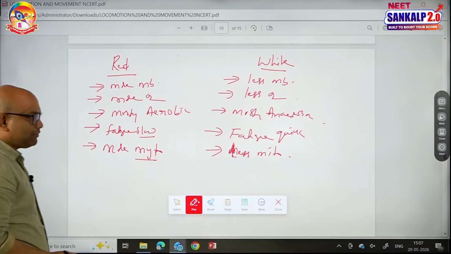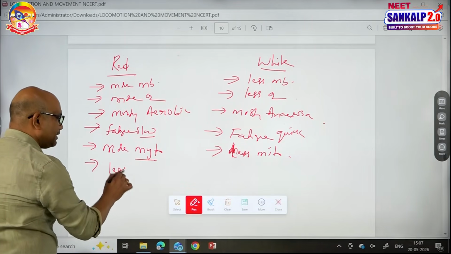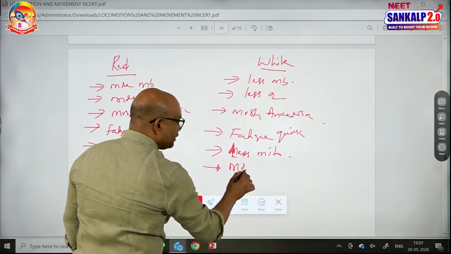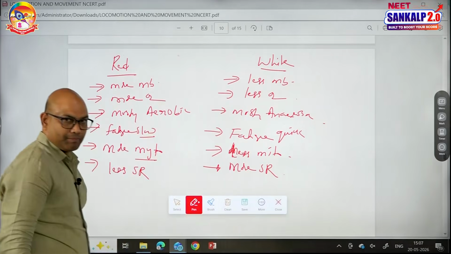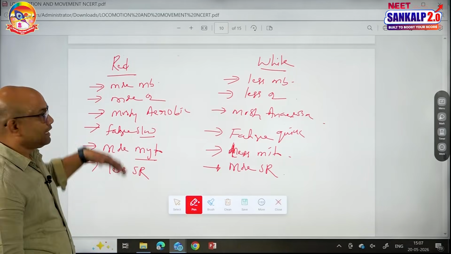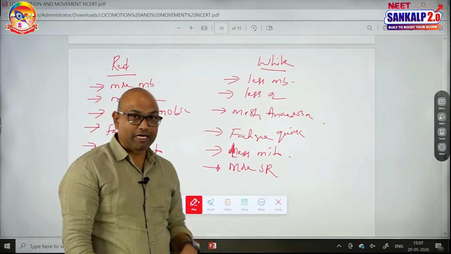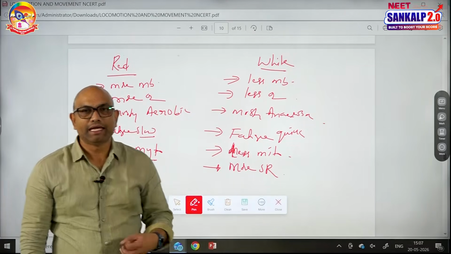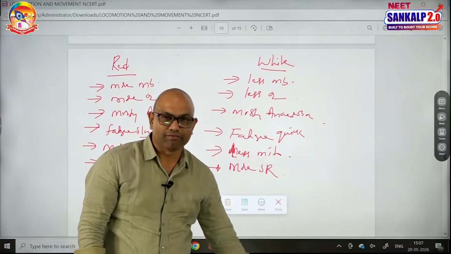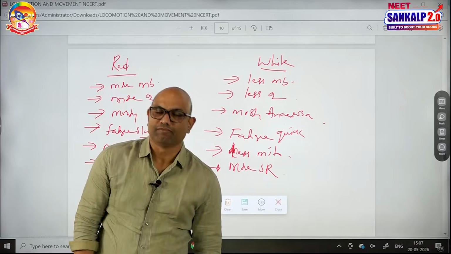But one more point I want to tell you here, regarding the sarcoplasmic reticulum, red muscle fibers have less sarcoplasmic reticulum, white muscle fibers have more sarcoplasmic reticulum. And the contractions of red muscle fibers are slow and low intensity, and the contractions of white muscle fibers are quick and high intensity. And red muscle fiber is said to be slow oxidative muscle fiber, and white muscle fiber is said to be fast glycolytic muscle fiber.